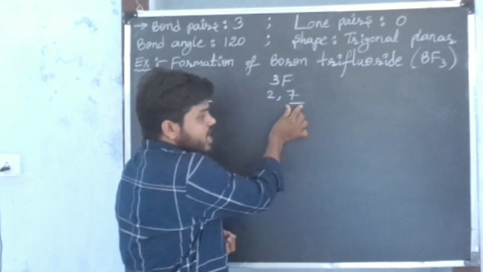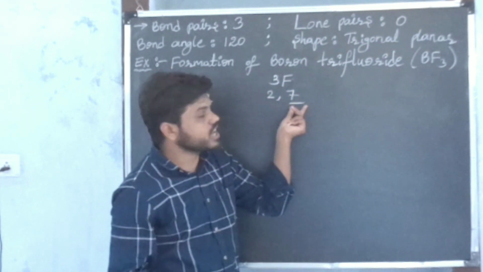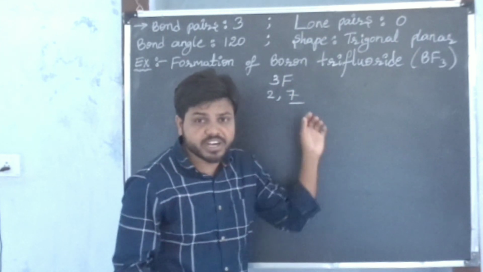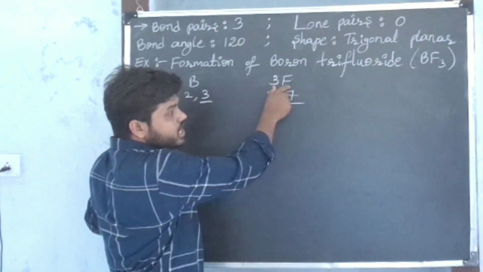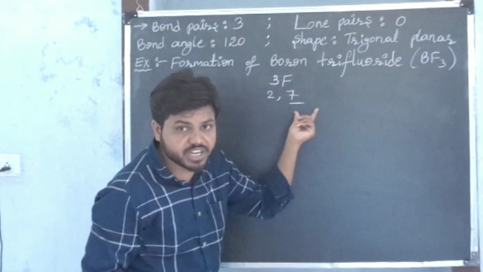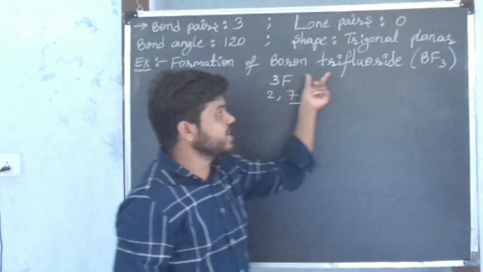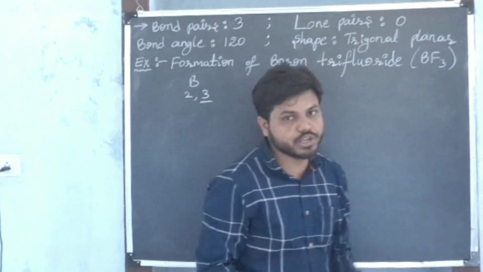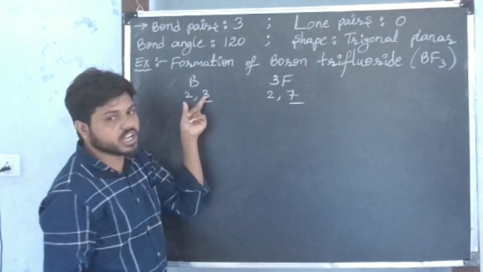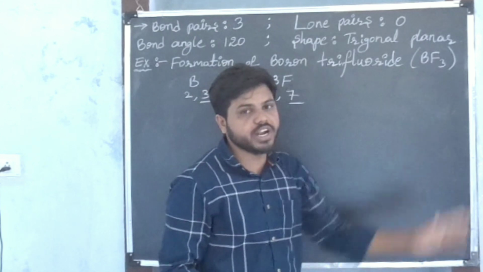Observe here. To get octet configuration in the valence shell, this fluorine atom requires 1 more electron. To get that 1 more electron, these 3 fluorine atoms share 1 electron with the boron atom. Each fluorine atom shares 1 electron with the boron atom to get octet configuration in the valence shell, and it forms a boron trifluoride molecule.